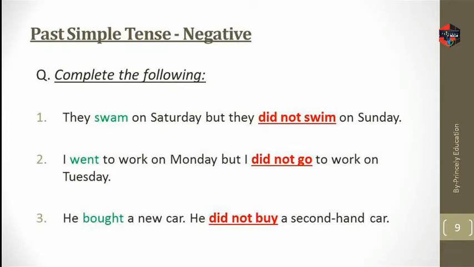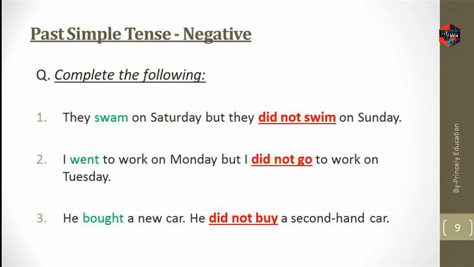Next: I went to work on Monday, but I did not go to work on Tuesday. Went is in past form. Its base form will be go. So the sentence is: I went to work on Monday, but I did not go to work on Tuesday.